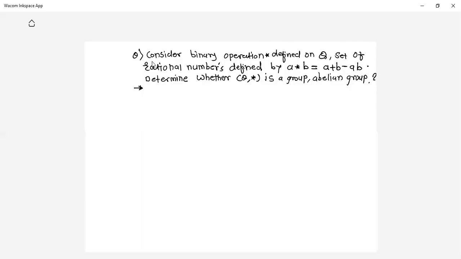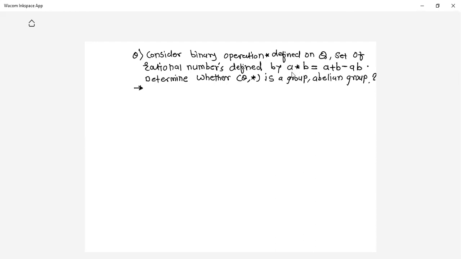Okay, the next typical question is: consider a binary operation star defined on Q. Q is the set of rational numbers. This operation is defined as A star B is equal to A plus B minus AB, where plus and minus are the usual addition and subtraction operations.